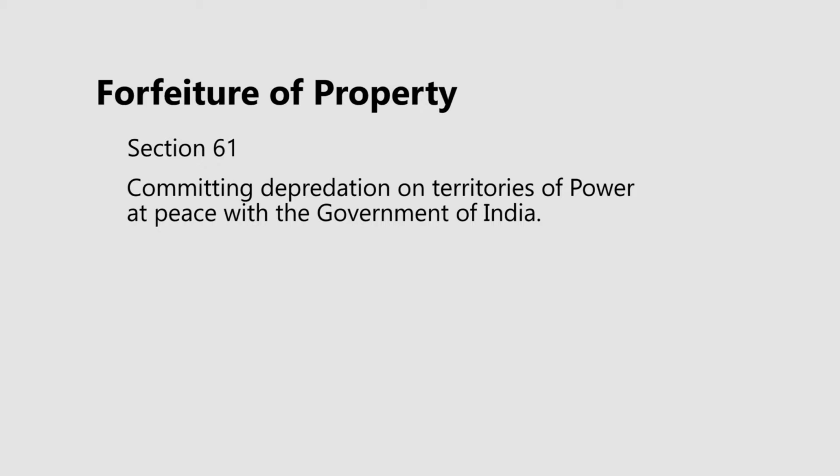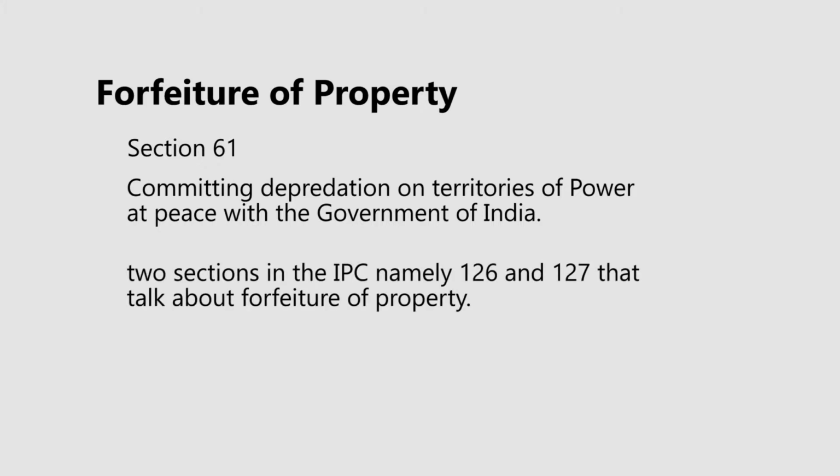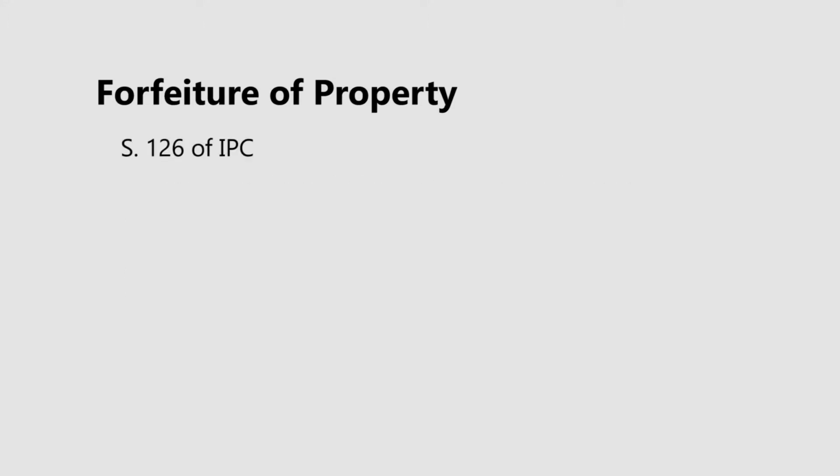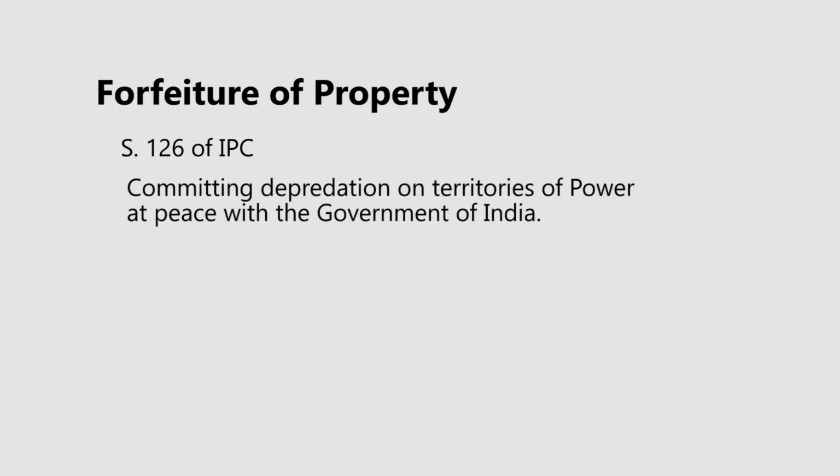At present, there are two sections in the IPC, namely Section 126 and 127, that talk about forfeiture of property. Section 126 of the Indian Penal Code, committing depredation on territories of power at peace with the government of India. Now, this is one section under which forfeiture of property exists in one form or another.